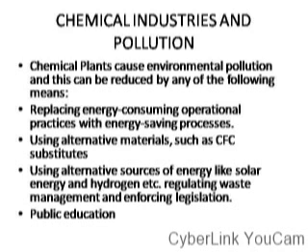Another means of preventing or avoiding pollution caused by chemical industries is using alternative sources of energy. Instead of using coal as a source of energy, for example, or using liquid fuel, we can use gaseous fuel. We can use solar energy. We can use hydrogen energy as well. Then we can regulate waste management and enforce legislation to prevent pollution.